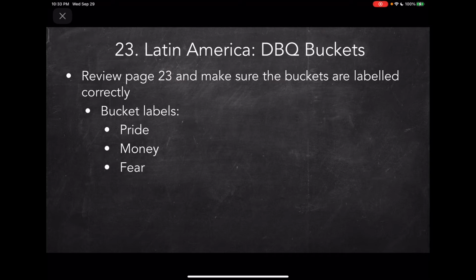That is our question. If you go back to page 23, you need to make sure your buckets are labeled. We labeled them a while ago. They should be labeled pride, money, and fear. So make sure that they are labeled. I would do that now. Feel free to pause, double check. When you're ready, press play and come back to the video.